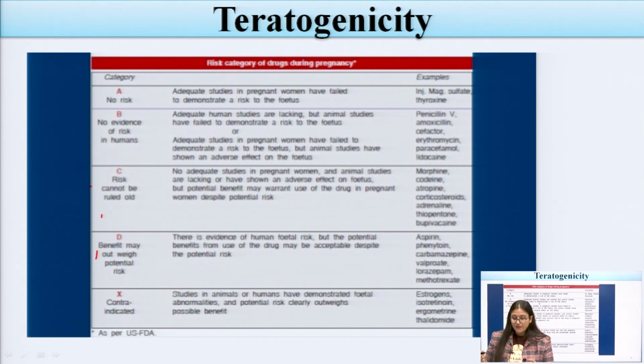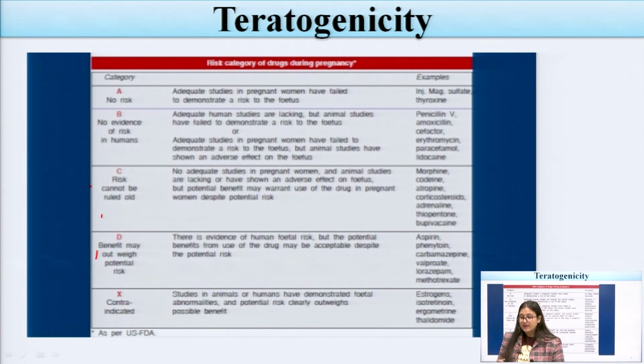Now the fourth one is D, benefit may outweigh potential risk. There is some evidence of human fetal risk with these D category drugs, but the potential benefit from use of the drugs may be acceptable, so we can neglect the risk factor. Like aspirin, phenytoin, carbamazepine, valproate, lorazepam, methotrexate. These are some of the drugs that come under category D.